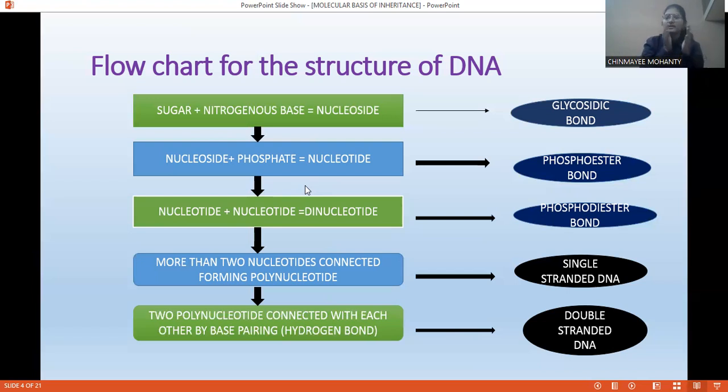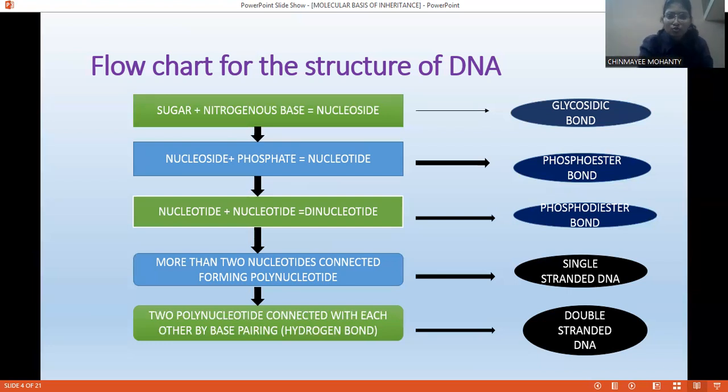Okay, so one nucleotide is connected to another nucleotide with the help of a bond that is called phosphodiester bond, and more than two nucleotides connected to form a polynucleotide. Hence, if you look at the structure of a single-stranded DNA, it is a polynucleotide where many nucleotides are connected with each other by phosphodiester bond. So this bond is very important. You have to remember that. You have to keep in your mind. Okay, how they are connected. How sugar is connected to nitrogenous base, how nucleoside is connected to phosphate, how one nucleotide is connected to another nucleotide.